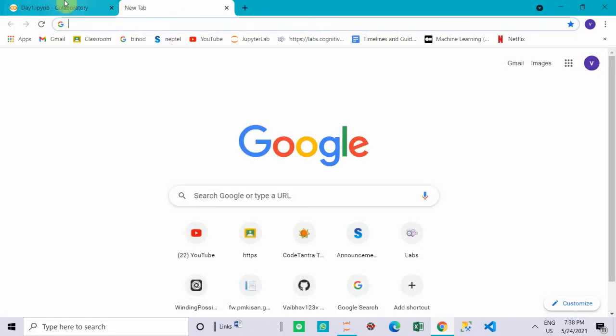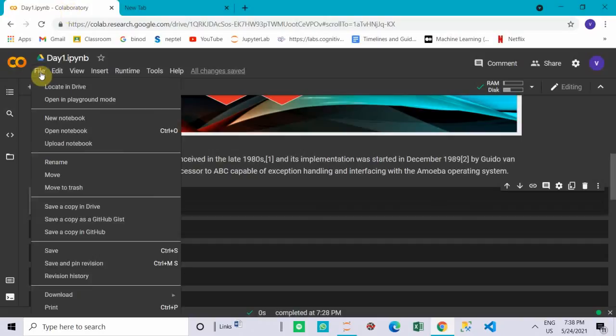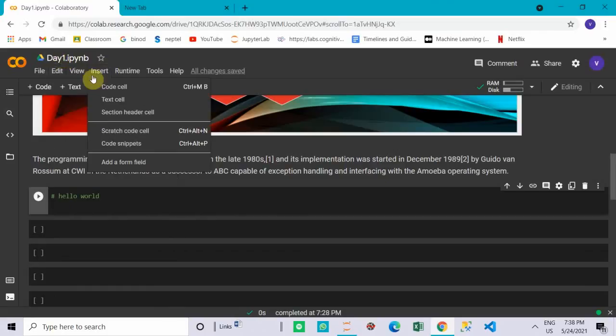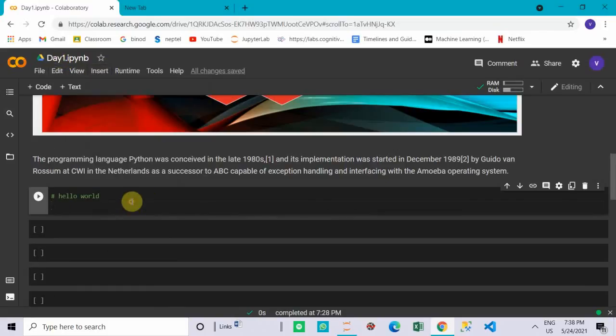In that you just go to File and create a new notebook, and there will be Untitled.ipynb. ipynb means it is an IPython notebook. Then you rename that notebook and you can start using it, and these are the cells in which we are going to write our small codes, and this is for running the code.